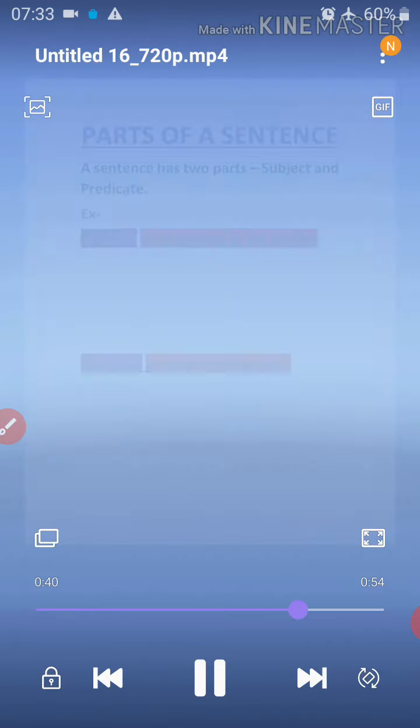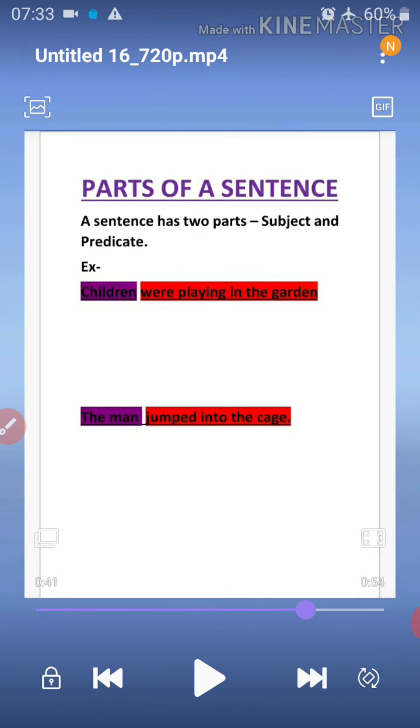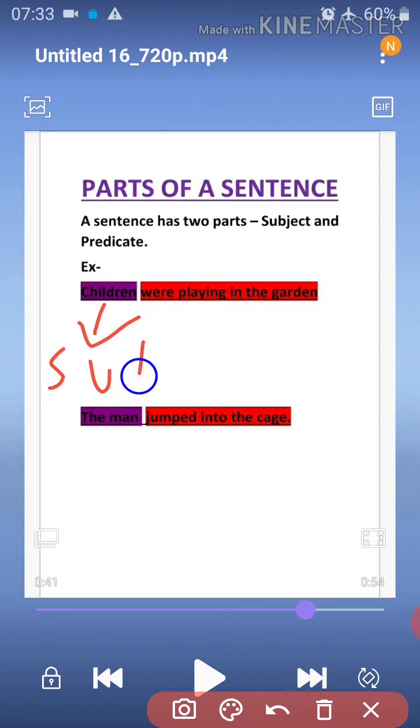Now let's move on to the parts of sentences. A sentence has two parts, a subject and a predicate. A sentence can be divided into two parts, subject and predicate. So in this sentence, children were playing in the garden, children is our subject, and were playing in the garden is our predicate.